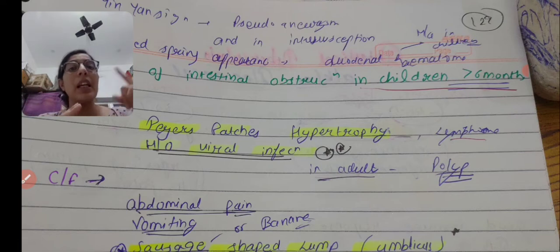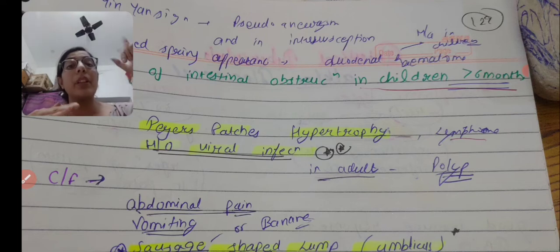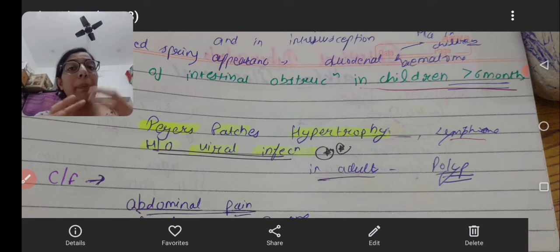Viral infection increases the number of T lymphocytes. The function of Peyer's patches is to create immunity. This is known as a maltoma. So a history of viral infection may be present, while in adults it is a polyp.